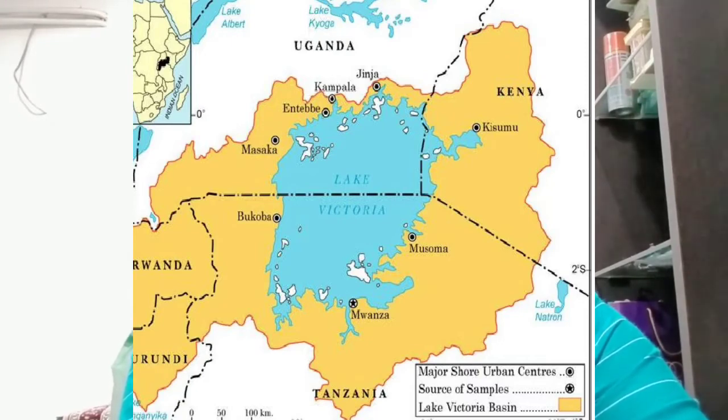Lake Victoria's location is 0 degree 45 minutes 21 seconds south latitude and 33 degree 26 minutes 18 seconds east longitude. This is the location of Lake Victoria. Let's revise again: 0 degree 45 minutes 21 seconds south latitude and 33 degree 26 minutes 18 seconds east longitude.